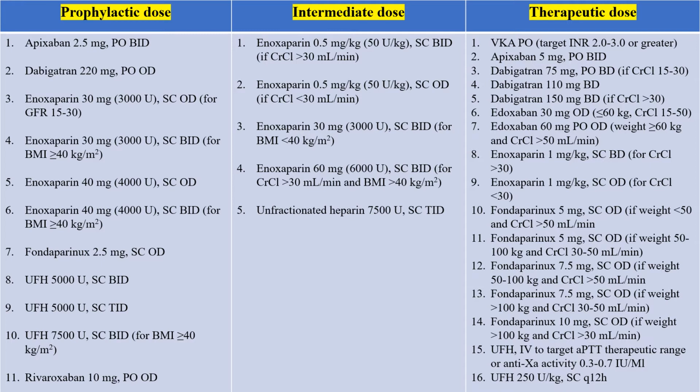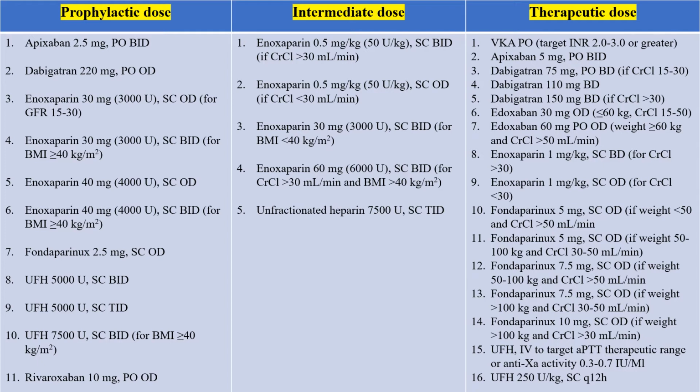When we say prophylactic dose anticoagulation, we intend to say that this is about apixaban 2.5 milligrams twice a day, or dabigatran 220 milligrams once a day, or enoxaparin in a patient with normal body weight and normal KFT 40 milligrams subcutaneously once a day, or fondaparinux 2.5 milligrams subcutaneously once a day, or unfractionated heparin 5000 units subcutaneously twice a day to thrice a day, or rivaroxaban 10 milligrams once a day.